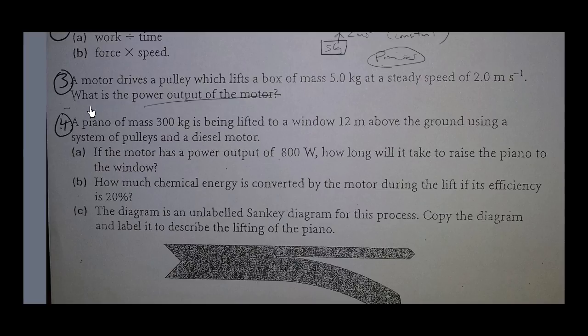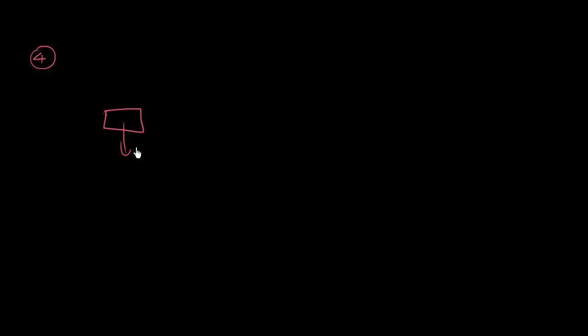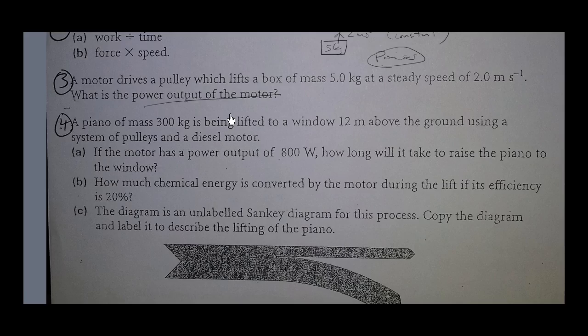So in question 4, let's see, we can pull it up. Question 4: a piano of mass 300 kilograms is being lifted to a window 12 meters above the ground using a system of pulleys. So piano, 300 kilos, 12 meters above the ground. So we have a piano, 300 kilos, so the weight is 300 g, and it's being lifted up by a rope, and it's going to get to the top at the height of a window, which is 12 meters above the ground, using a system of pulleys and a diesel motor.